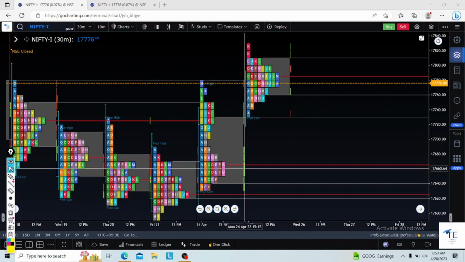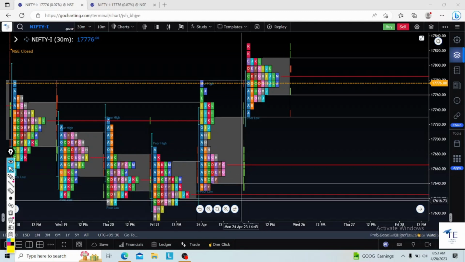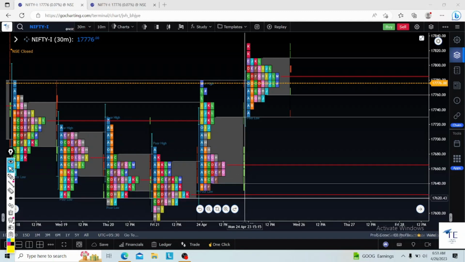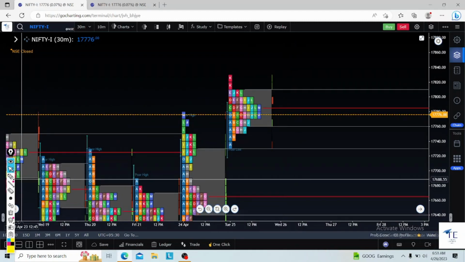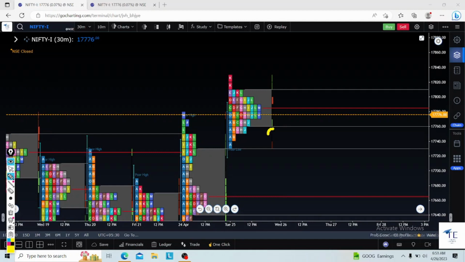Then my second target is directly 17,650. Then directly the value area low, that means 17,620. These are the downside targets when market is opening below the value area low. These are the two setups which I have, but for the gap down also I will wait. I will just watch what information I am getting from the market profile, then I will provide it to you on the Telegram channel.